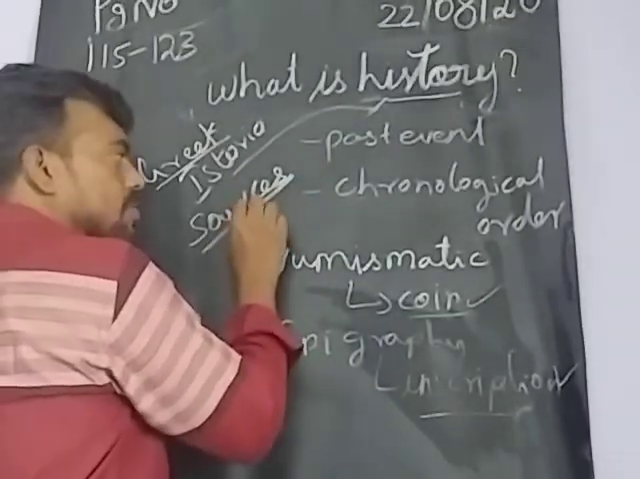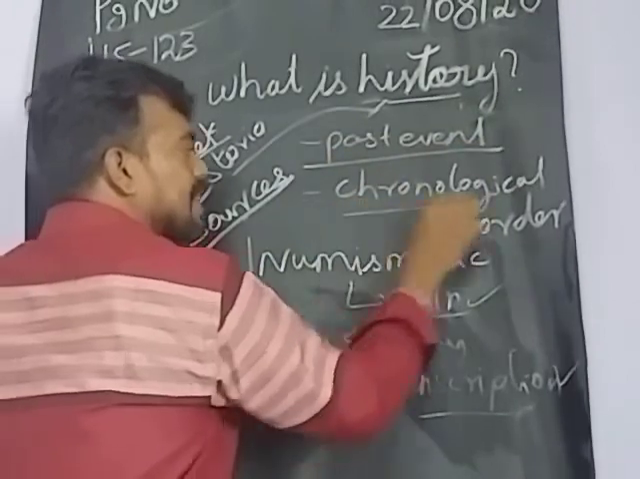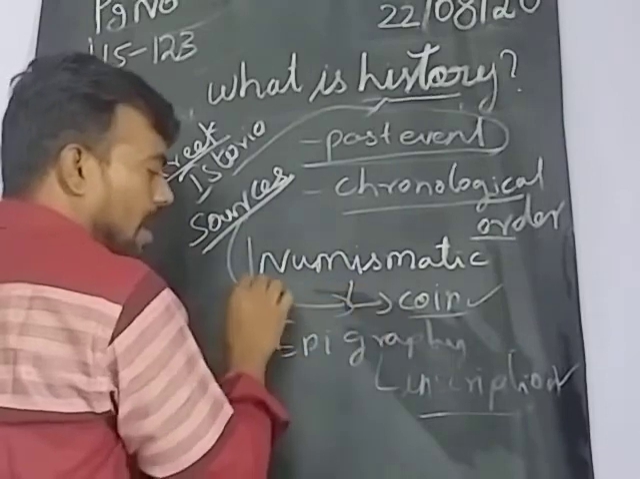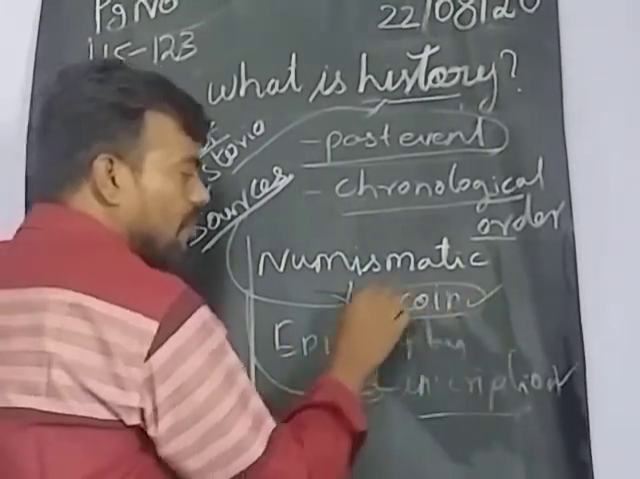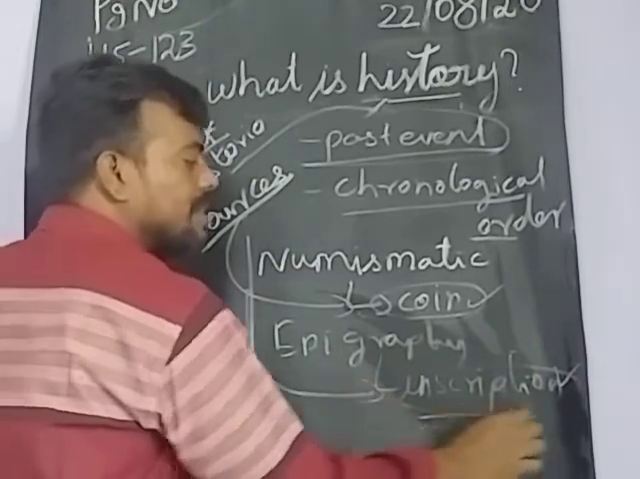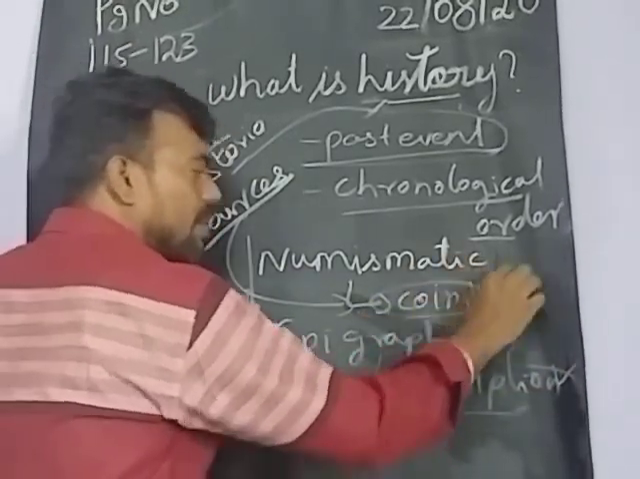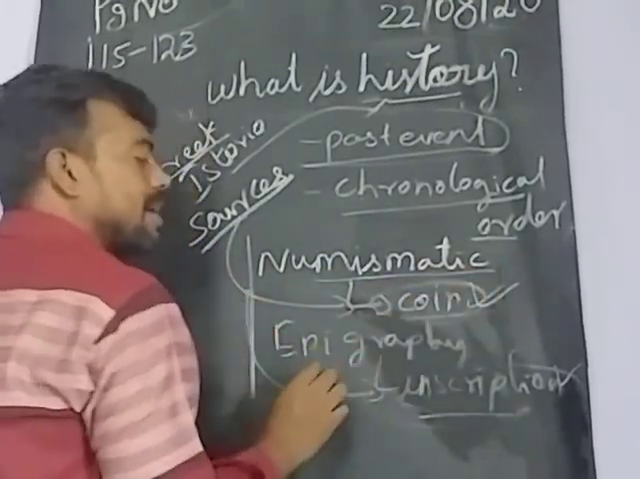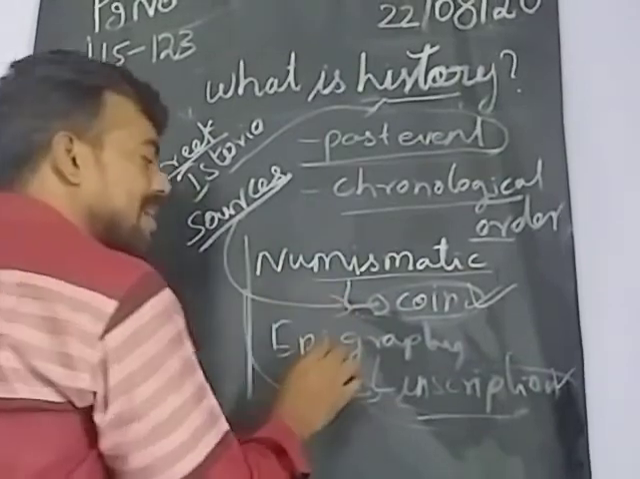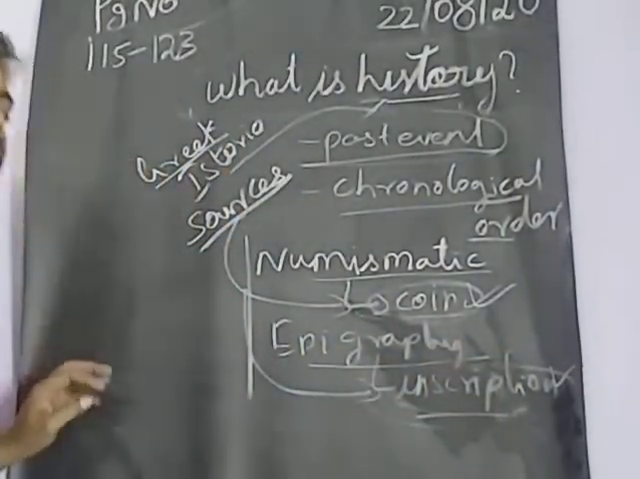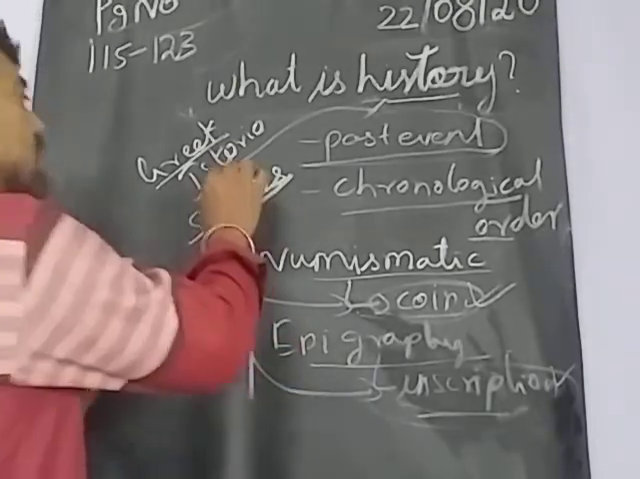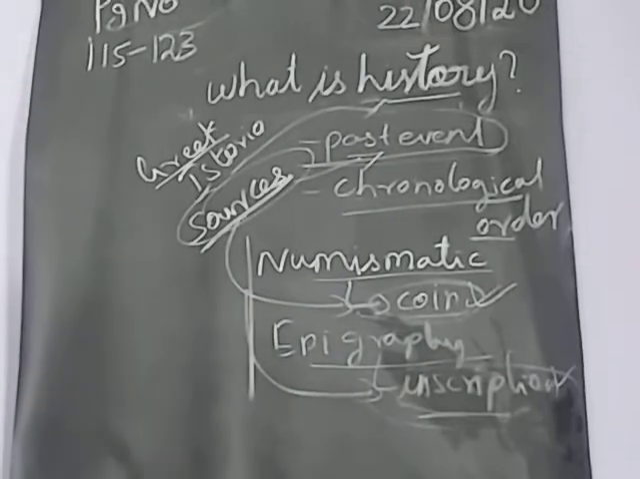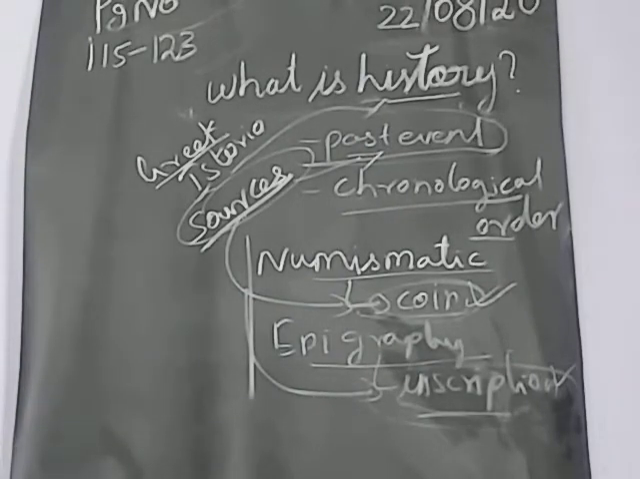So based on the sources only we are learning about the past event. For learning about the past event we need the sources. For example coin, for example inscription. We want to learn more about the inscription or coins. About the coin, there is a separate study. The name of the study is numismatics. About the inscription, the separate study is epigraphy. So based on the sources only we are getting the data of the past event. So that will be called as history.